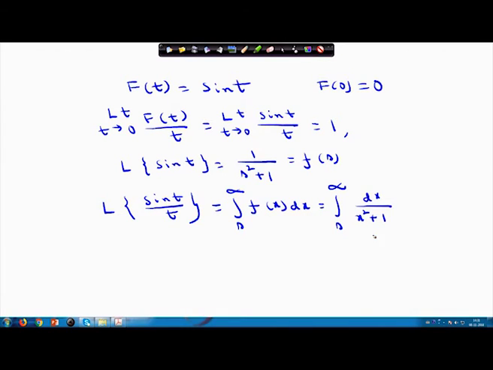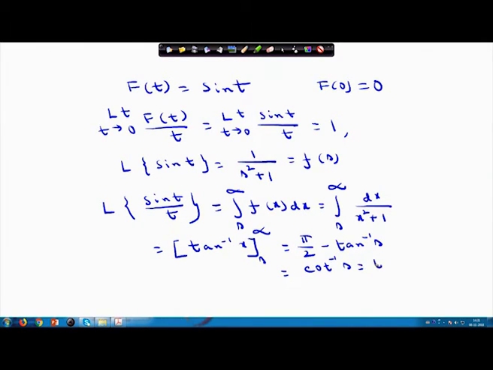I know the standard integration, this is tan inverse x. So this will be tan inverse x from s to infinity, and this will be pi by 2 minus tan inverse s, which you can write as cot inverse s.